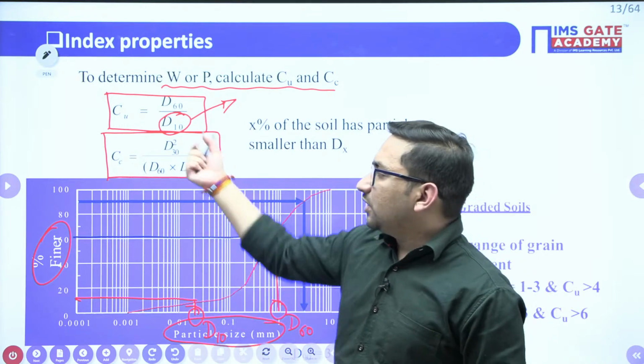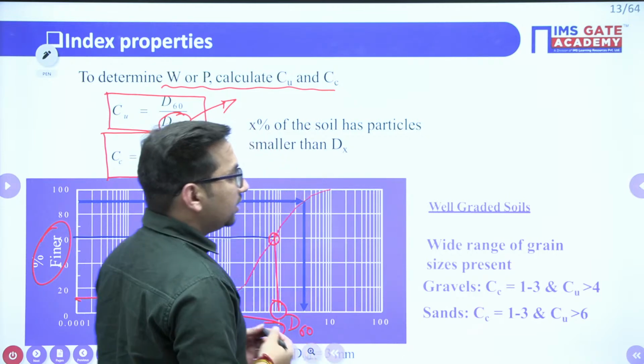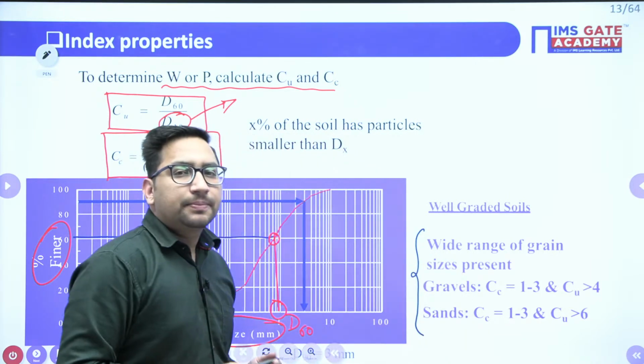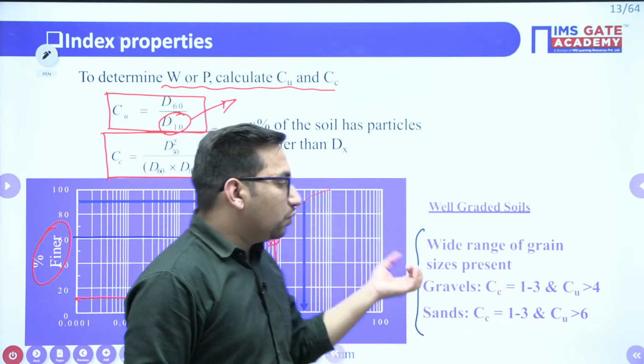Now, these particular parameters are used to classify soil as well graded or poorly graded. How to classify any particular soil if it is well graded or poorly graded? Right. So we generally use these parameters for your coarse grained soil.